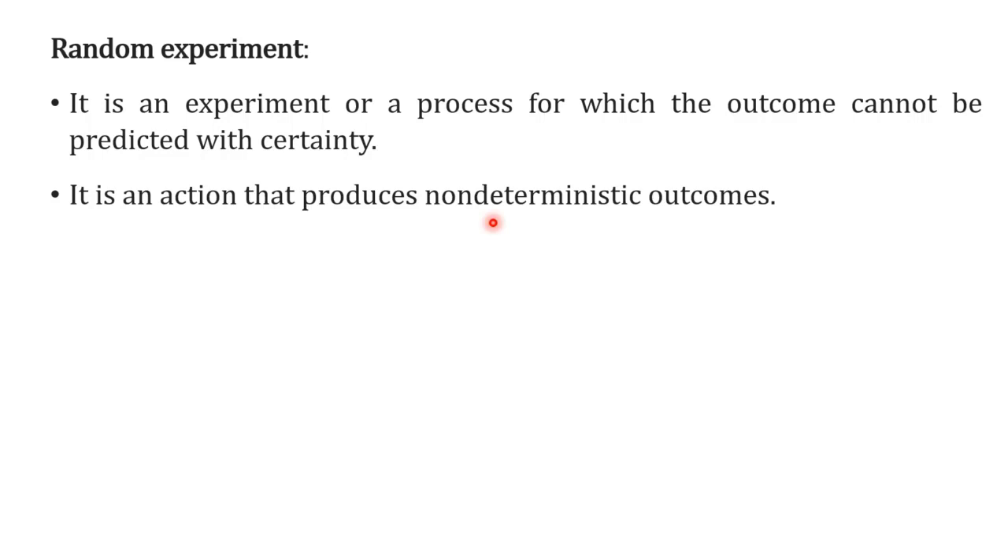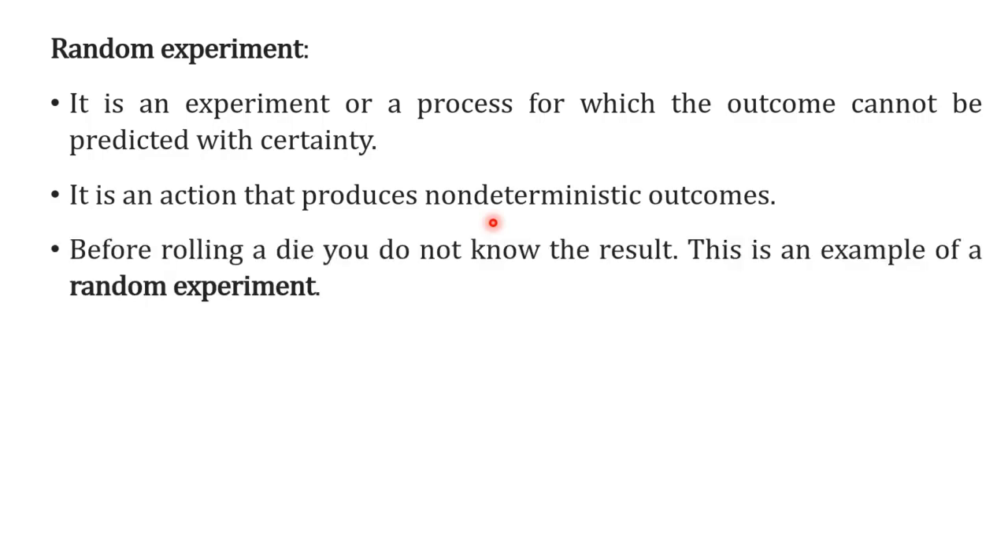Let us understand the random experiment with an example here. So we have said the output cannot be predicted and the output will be non-deterministic. Let us give a final touch to these two words. Take an example here. Before rolling a die, you do not know the result. This is an example of a random experiment. Rolling a die, the die has 6 faces. These are given a number, varying from 1 to 6. When it is thrown, the output is unknown.